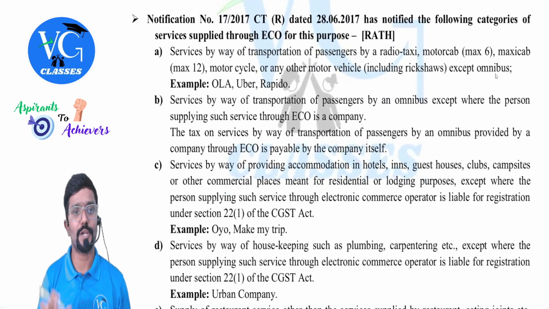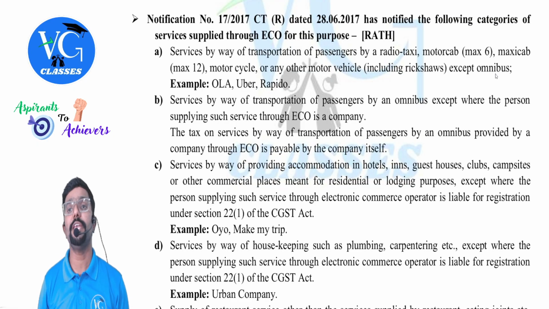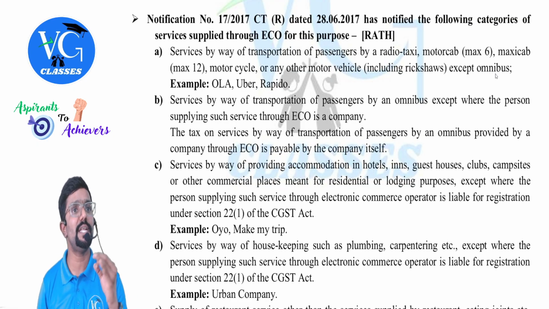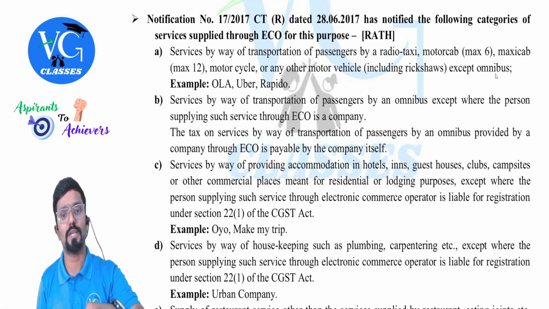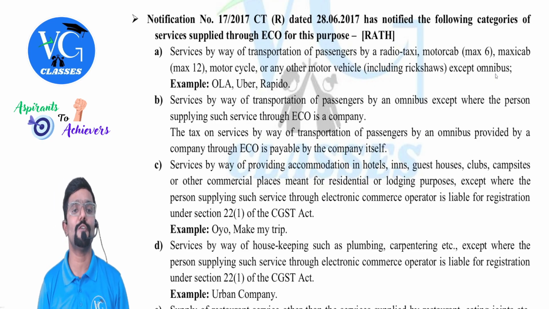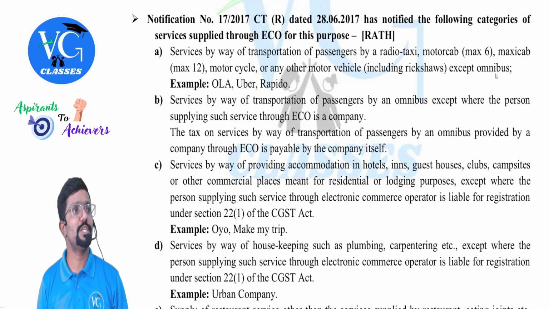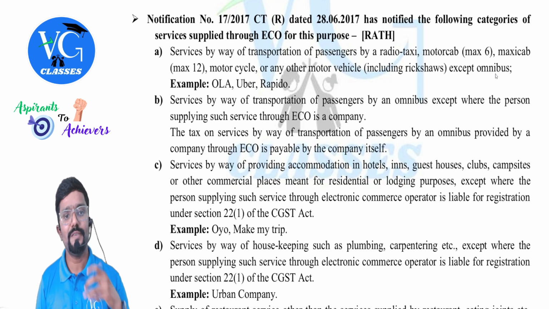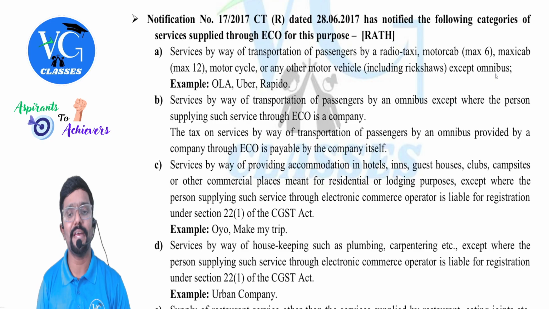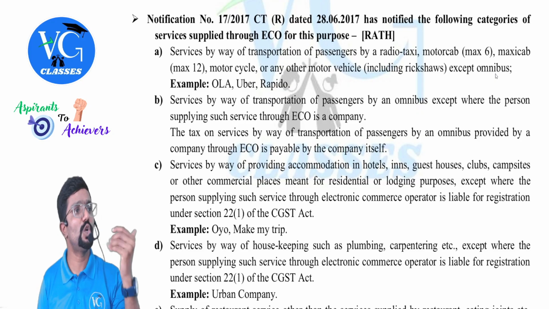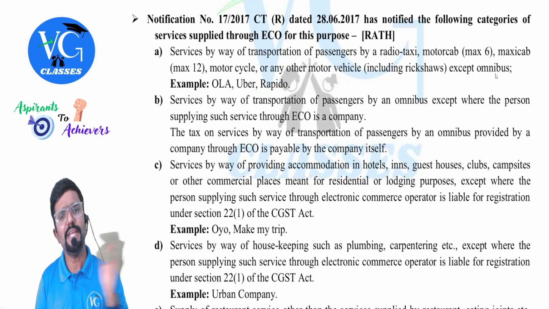Which are those services which are notified? Notification number 17/2017 CTR. CT stands for what? Central Tax Rate. Dated 28th June 2017, it has notified the following categories of services supplied through an e-commerce operator for this purpose. In short, I name them RATH. A. Services by way of transportation of passengers by a radio taxi, motor cab (maximum 6 people), or maxi cab (maximum 12 people), motorcycle or any other motor vehicle, including auto rickshaws, except omnibus.